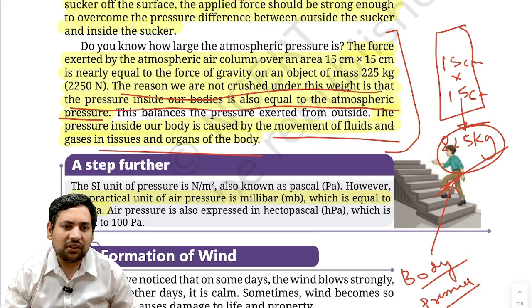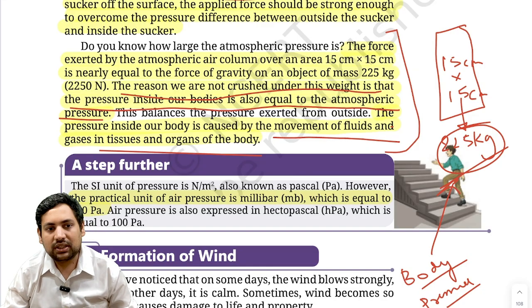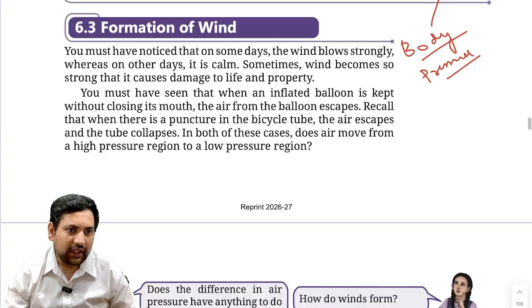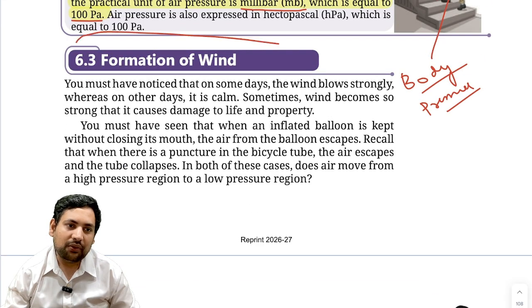Then the SI unit of pressure is usually the Pascal, but for air pressure specifically, we use another unit called the millibar, which is equivalent to 100 Pascal. Then now we come to the other part, as I told you, with pressure. The next thing we'll understand is the formation of wind.